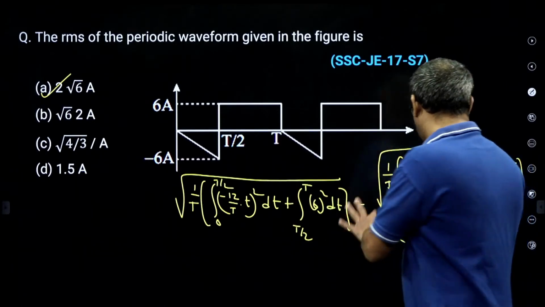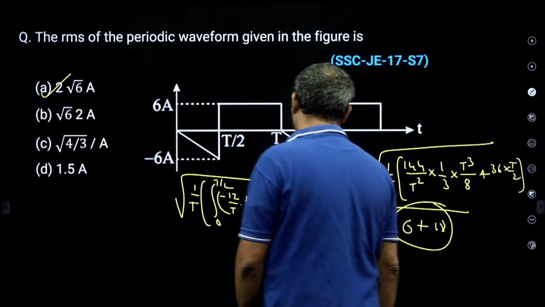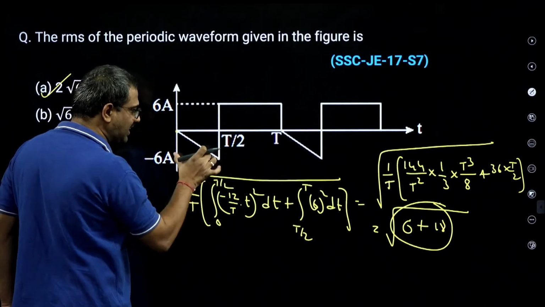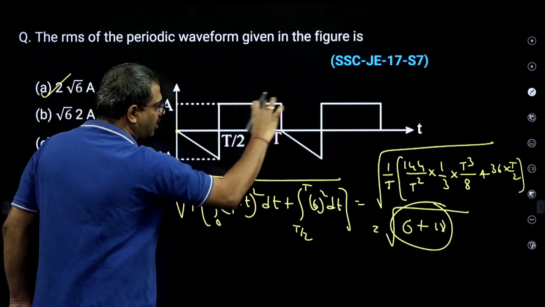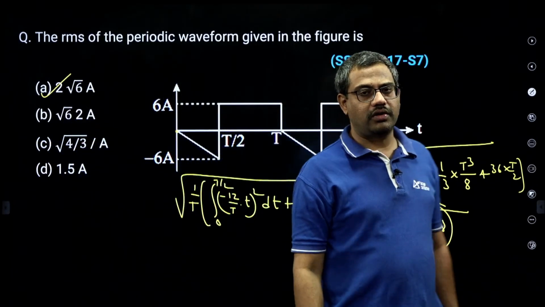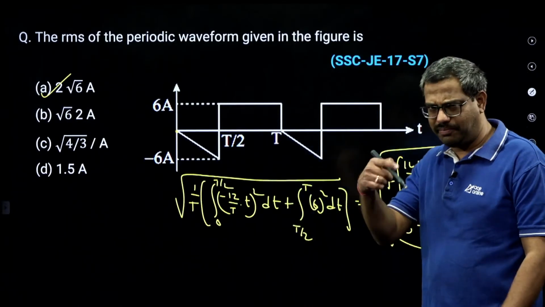Okay, very simple calculation, but no calculator is required because you know this function is a negative ramp without intercept, like y equal to minus mx. This is however constant. Such bits are given where calculators are not allowed, but you have to be very accurate and fast. A lot of practice is necessary.